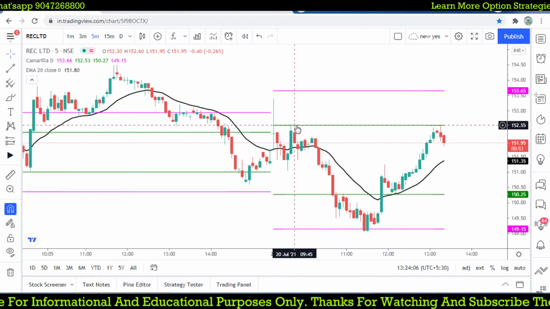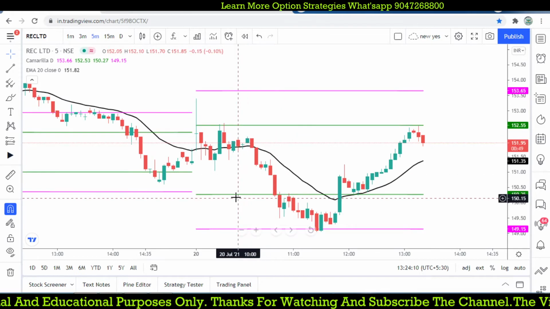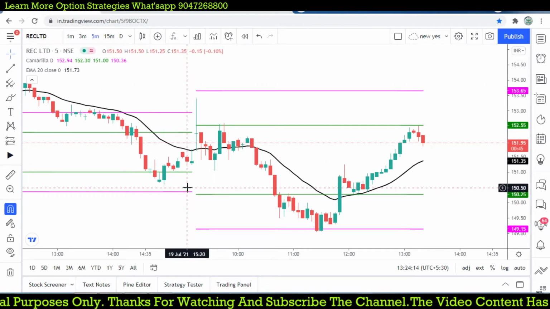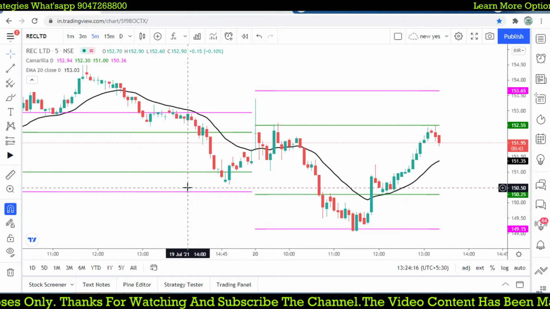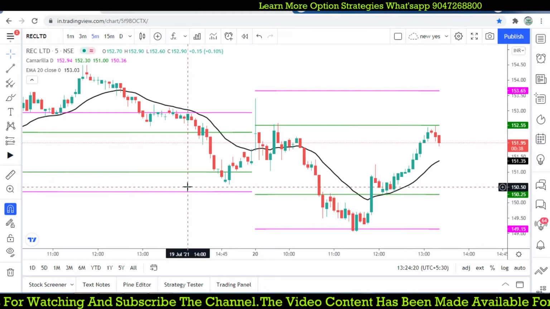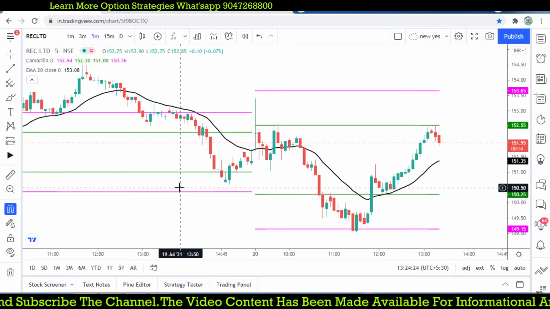So hope you understand what I'm discussing, right? Simple outside relationship. Where the prices are over the moving average, it is trending, or below the moving average, it is trending. And if the market is trading between the moving average, we may consider it as range bound,